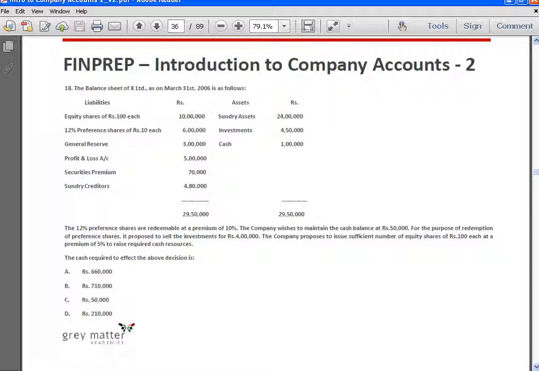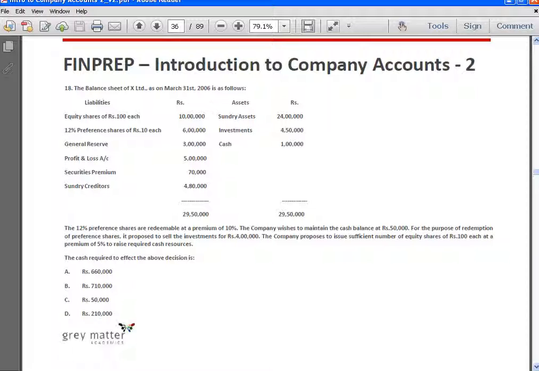Okay, the company wishes to maintain cash balance at 50,000 rupees. For the purpose of redemption of preference shares, it's proposed to sell the investments for rupees 4 lakh. The company proposes to issue sufficient number of equity shares of rupees 100 each at a premium of 5% to raise required cash resources. What is the cash required to effect the above decision? Okay, so the company has preference shares of 6 lakhs and they have to be redeemed at a premium of 10%, which means the total outflow for the company is 6 lakh 60,000 rupees.